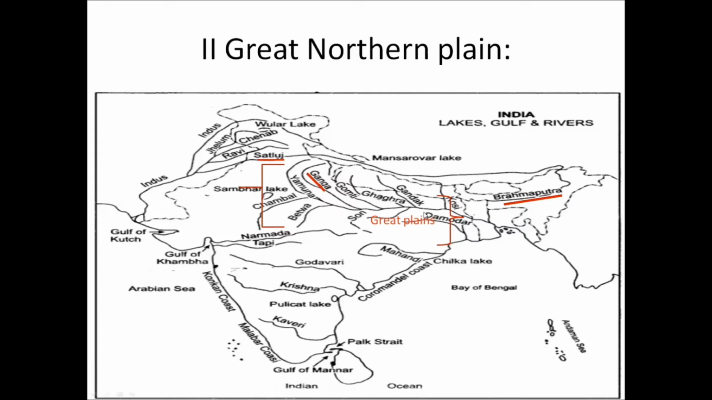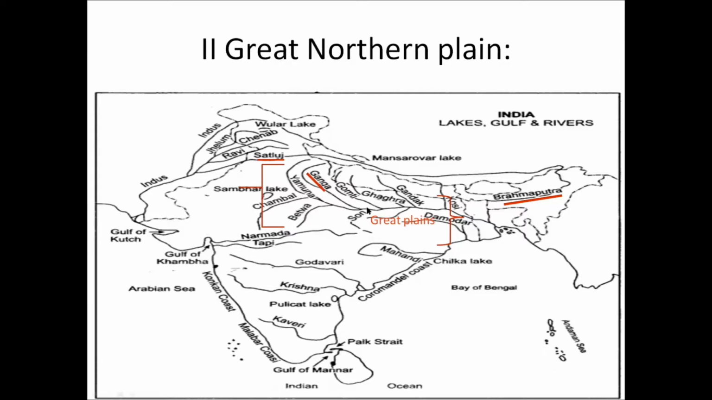Now, at some places, the layer of sediments is about 50 meters thick. As these plains occupy a very large area in North India, they are known as the Great Plains of Northern India. It is also known from the fact that these plains cover the maximum area, so they can easily be seen from satellites. The plain is about 2,400 kilometers long. It is considered one of the largest river plains of the world.